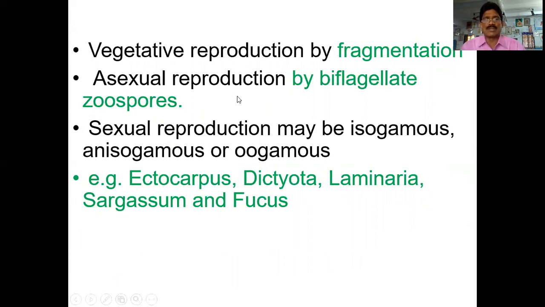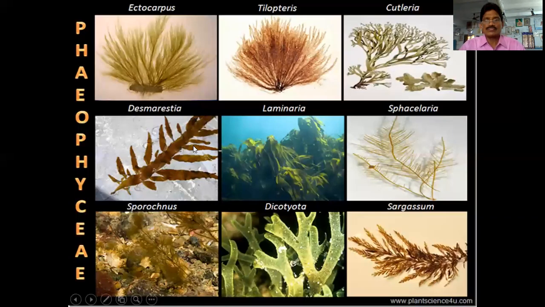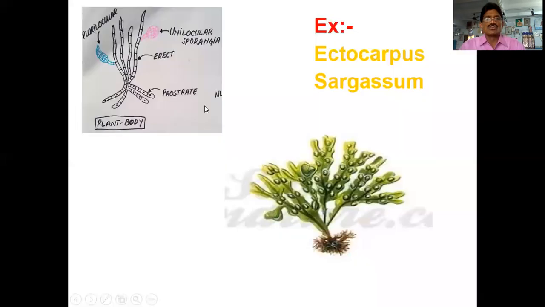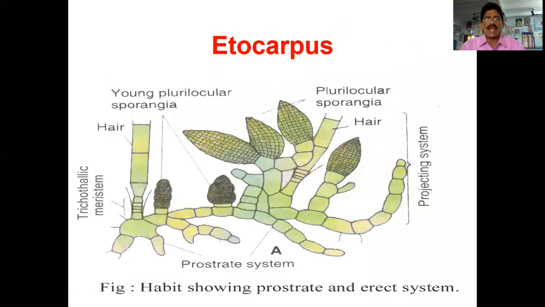Asexual reproduction depends upon zoospores. These zoospores are biflagellate. Sexual reproduction depends upon isogamous, anisogamous, or oogamous types. Very good examples: Ectocarpus, Dictyota, Laminaria, Sargassum, and Fucus. So these are different examples of Phaeophyceae. This is Ectocarpus, and this is the Sargassum plant. So this is the Ectocarpus plant.